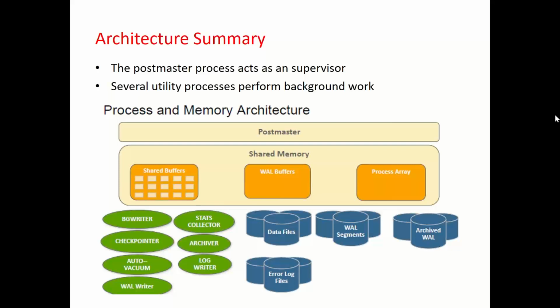So that means the salary is being added by $100, assume. So there would be an old salary, there would be a new salary, and there would be employee numbers as well. So WAL buffer will contain the entry of the primary key and the old value and the new value. Now this is kind of a log entry, like a log book entry. Whenever changes are made to the database, a log entry is made to the WAL buffer.